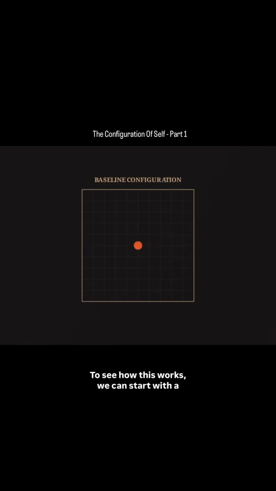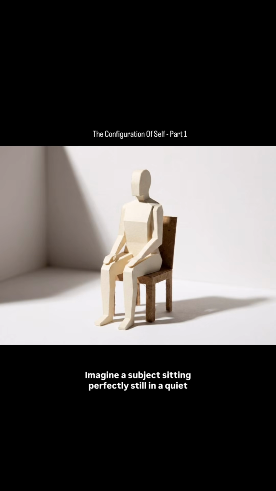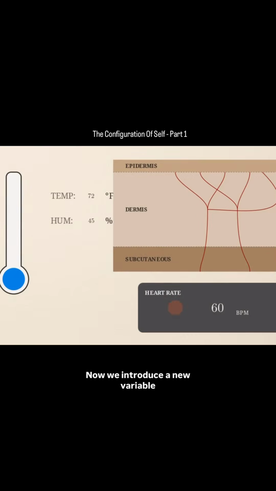To see how this works, we can start with a baseline. Imagine a subject sitting perfectly still in a quiet room. This is their initial configuration state. Now we introduce a new variable. The temperature and humidity in the room climb rapidly.